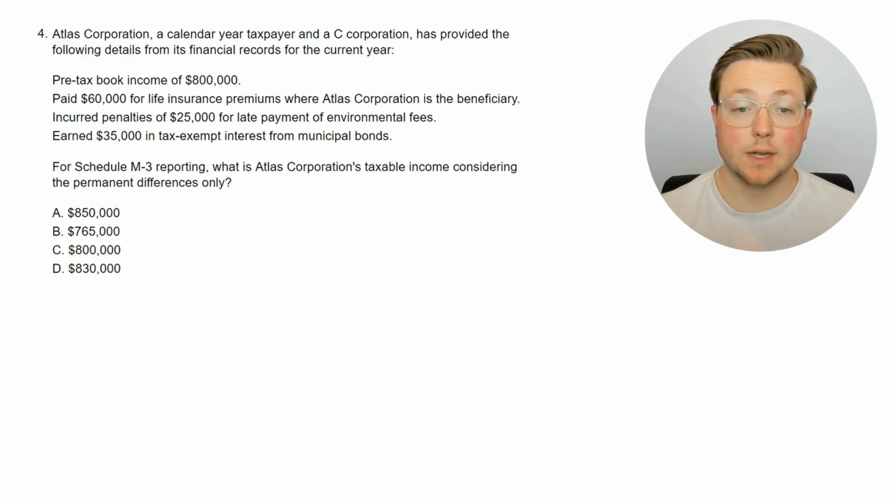Okay, here's question 4. Atlas Corporation, a calendar year taxpayer and a C corporation, has provided the following details from its financial records for the current year. Pre-tax book income of $800,000, paid $60,000 for life insurance premiums where Atlas Corporation is the beneficiary, incurred penalties of $25,000 for late payment of environmental fees, and earned $35,000 in tax-exempt interest from municipal bonds. For Schedule M3 reporting, what is Atlas Corporation's taxable income considering the permanent differences only?